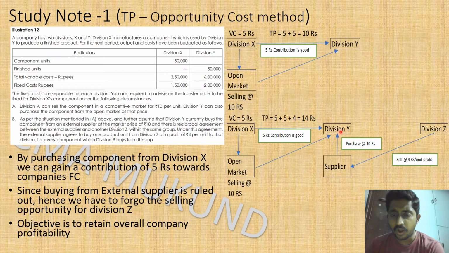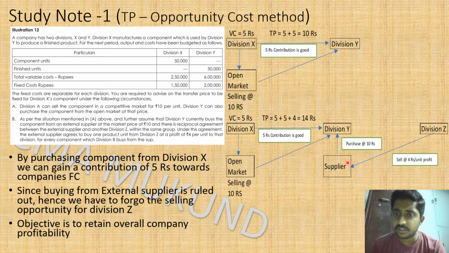Now division Y, whether to purchase from division X or from this supplier who has an agreement with your group company, so he is enticing you with this. However, we have already taken a decision to go ahead with division X purchase only. So we are going to buy from division X at 10 rupees, which is 5 plus 5. Now, whether the transfer price charged is sufficient or not, if we are going to buy from division X, we cannot buy from this supplier, which means the supplier will not get the items from division Z.